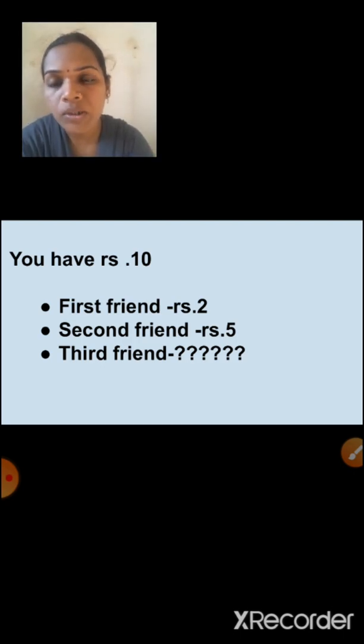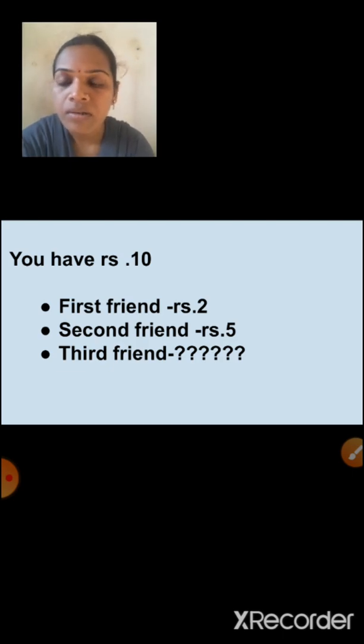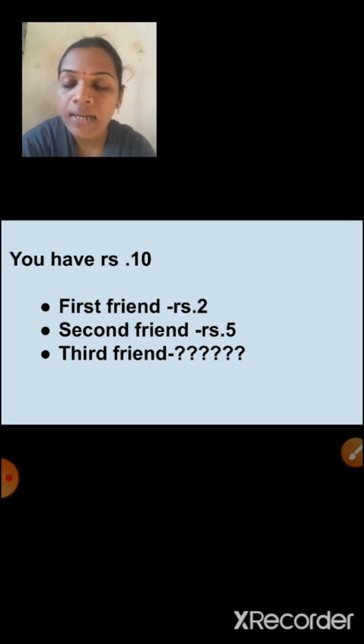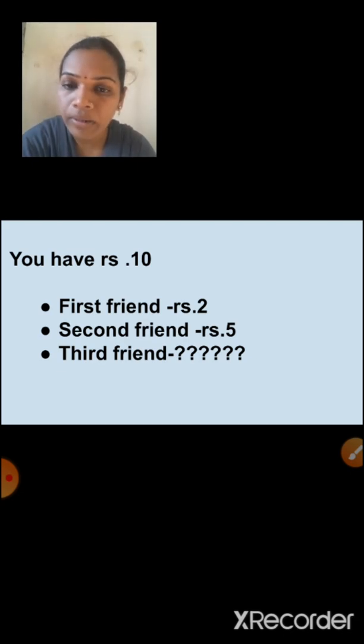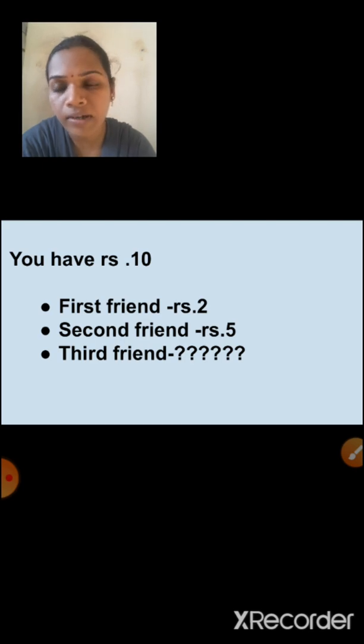See here, before starting this sum, I will give one example. Just imagine you have 10 rupees, and you have 3 friends. You have to give that 10 rupees to those 3 friends. First friend you give 2 rupees and second friend you give 5 rupees. The remaining amount of money you will give to your third friend. So how much money will you give?